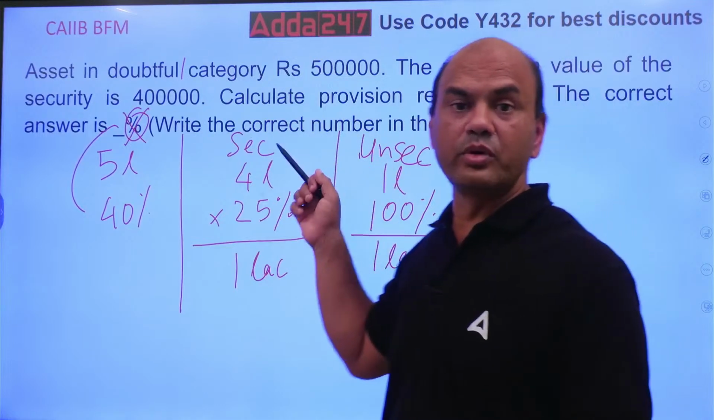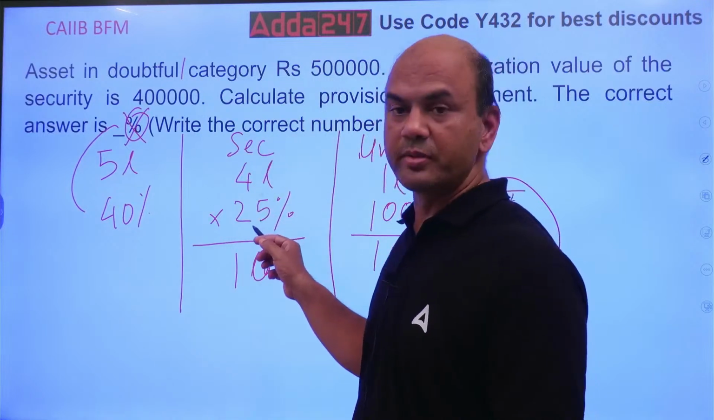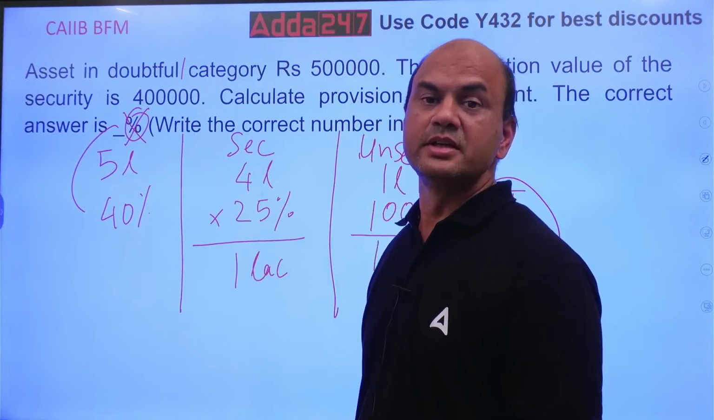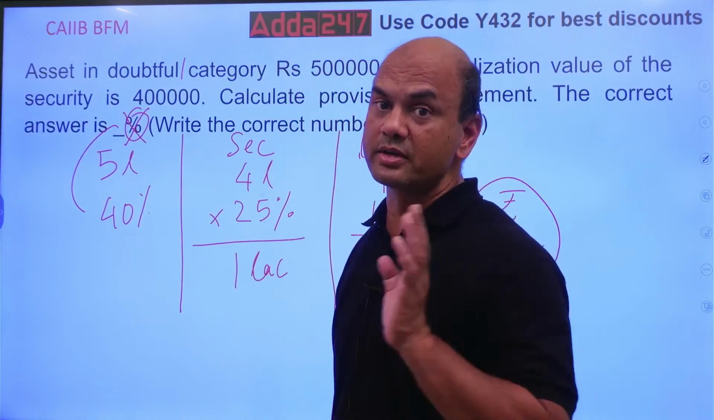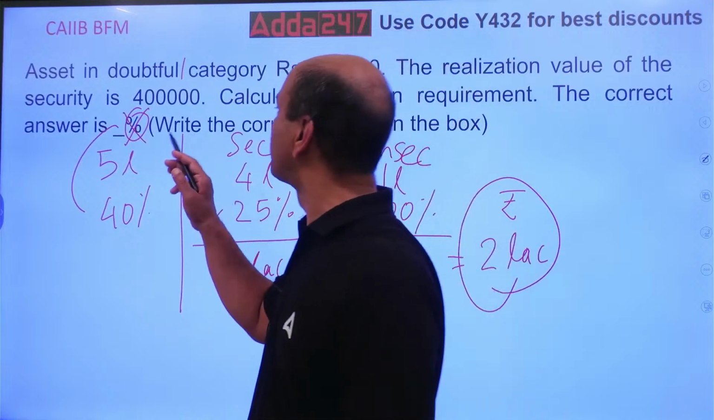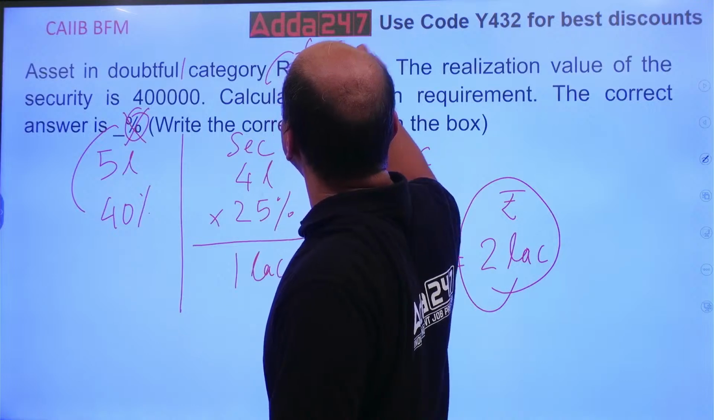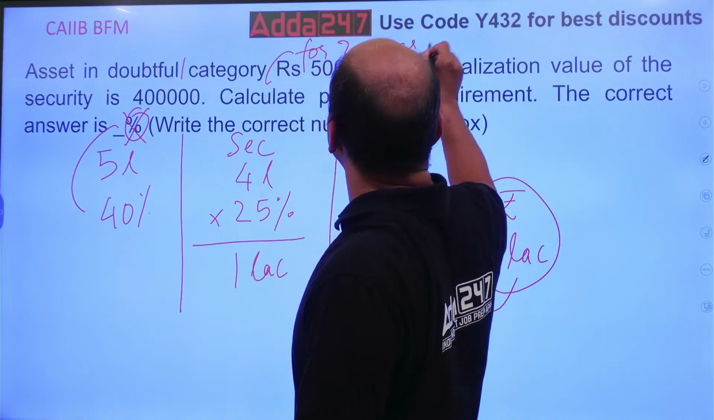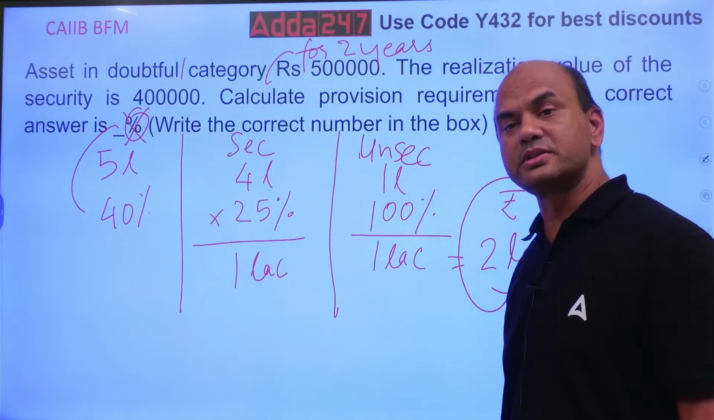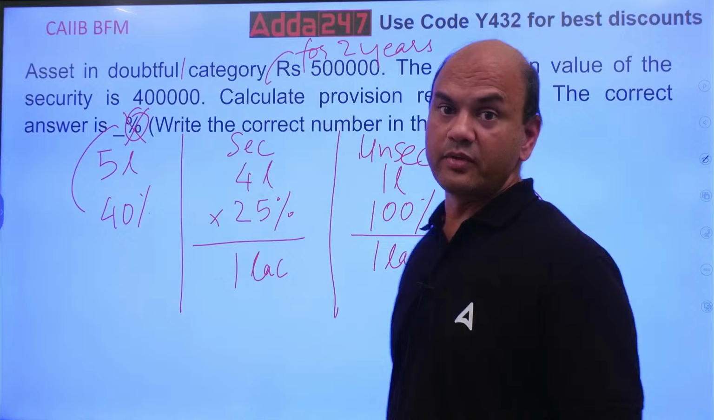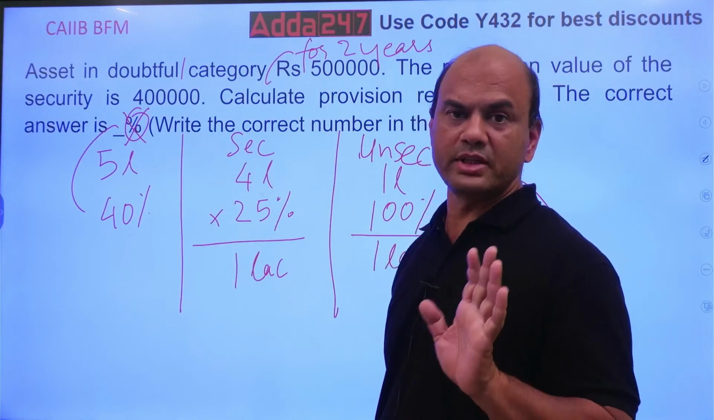If this would have been doubtful 2, then it would have been 40%. Sometimes in exam, they will not give you doubtful 1, doubtful 2, but they will only give you years. The asset is in doubtful category for 2 years. Now you have to understand. If doubtful category for 2 years, what does it mean?